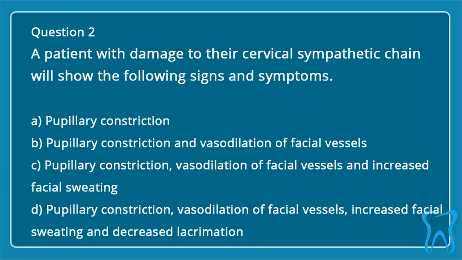Question 2. A patient with damage to their cervical sympathetic chain will show the following signs and symptoms. A. Pupillary constriction. B. Pupillary constriction and vasodilation of facial vessels. C. Pupillary constriction, vasodilation of facial vessels and increased facial sweating. D. Pupillary constriction, vasodilation of facial vessels, increased facial sweating and decreased lacrimation.